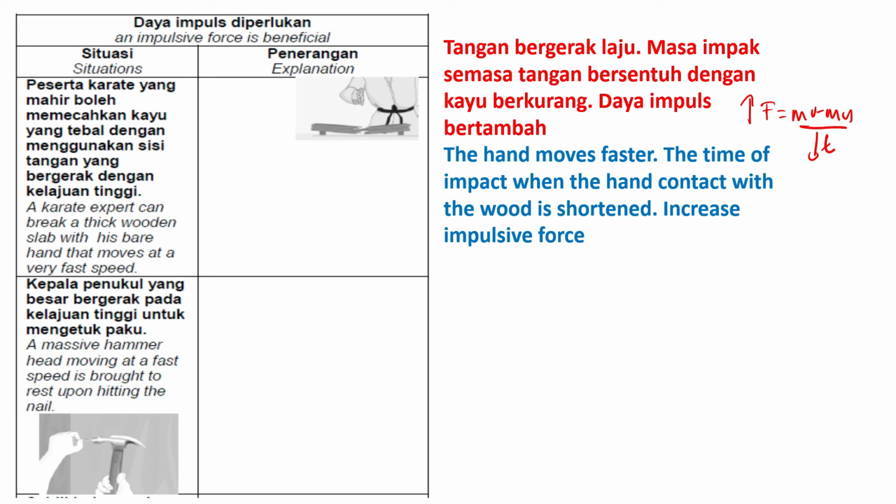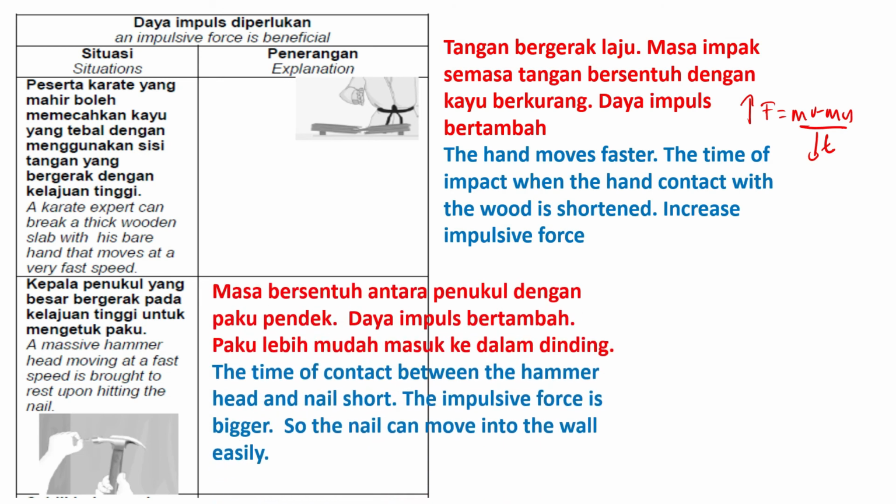And then the next one is a massive hammerhead moving at a fast speed that is brought to rest upon hitting the nail. So the time of contact between the hammer head and the nail is short. So when the time is decreased, the force will be increased. Then the nail can move into the wall easily, because it has a high impulsive force here.